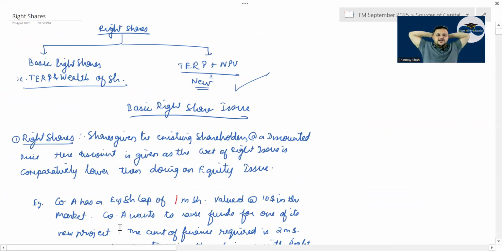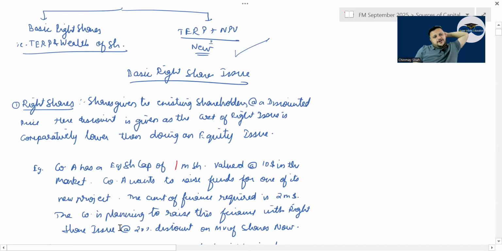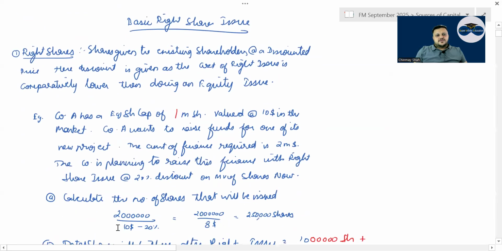Now, the right issue, basic right issue. The new TERP formula is also given on the study app, not available in a lot of books. But first let us do the basic right issue. Right issue is nothing but the right given to existing shareholders to apply for shares at a discount, lower than the market value of the equity.